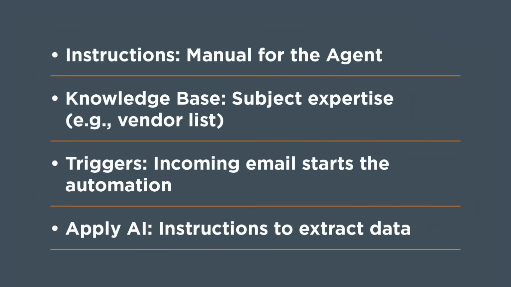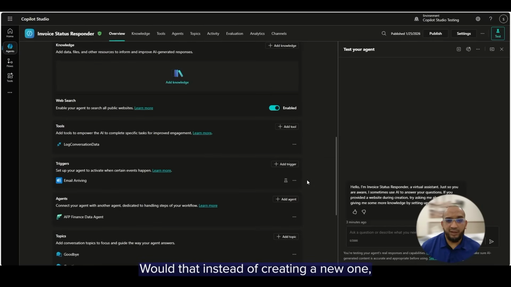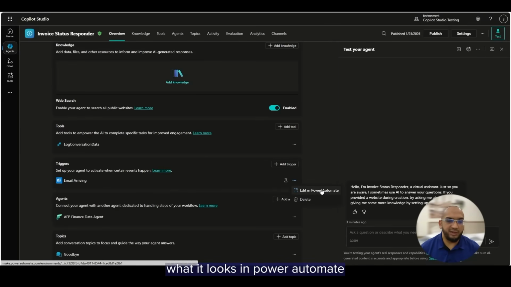So let's talk about triggers. Triggers is what starts this entire automation. And think about this way, the way you understand something is autonomous. This is an autonomous agent, meaning this is not triggered by me having a chat with it or things like that. Rather, the trigger is essentially whenever we receive an email, and that essentially is the simple definition of an autonomous agent. With that, instead of creating a new one, what we will do is jump and take a look at what it looks like in Power Automate.